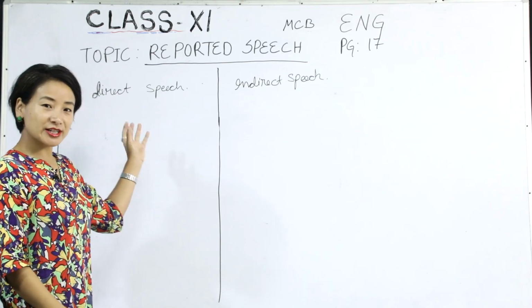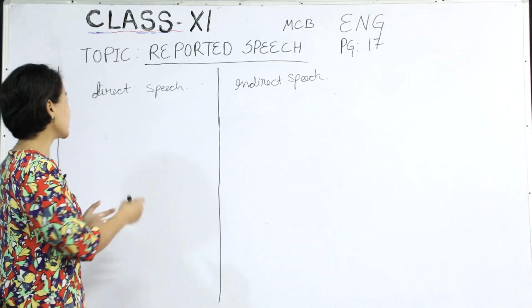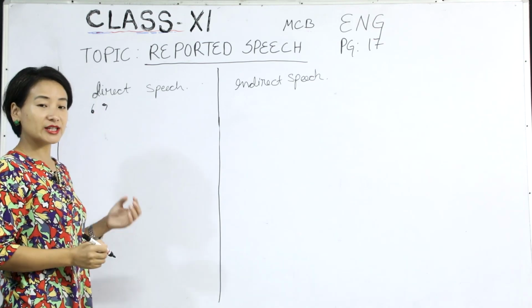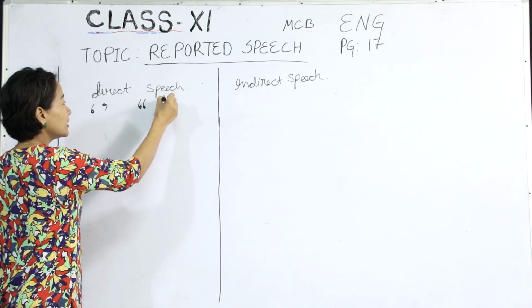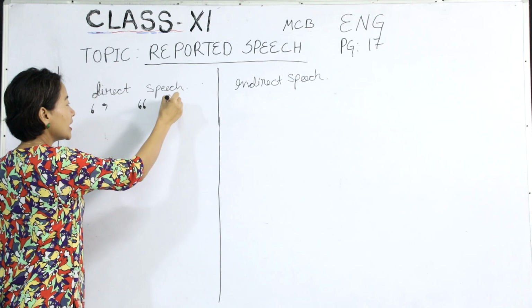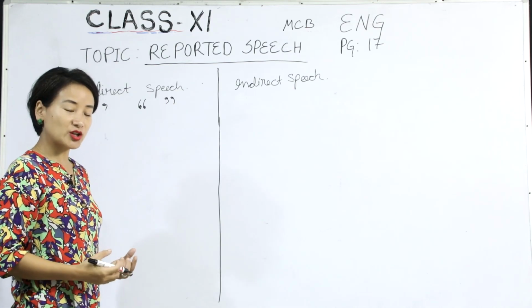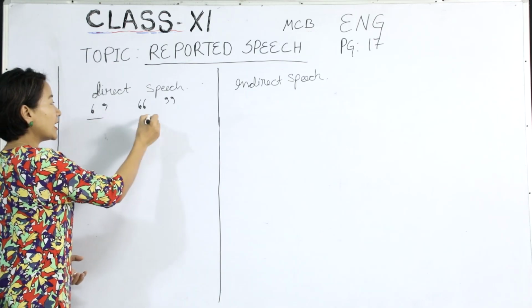Now, in direct speech, I'm sure you have noticed certain usage of punctuation, such as single inverted commas, or sometimes we call them speech marks, and in some cases, double inverted commas. We are not going to go into detail with punctuation, but maybe some of you are confused about when to use single and double.